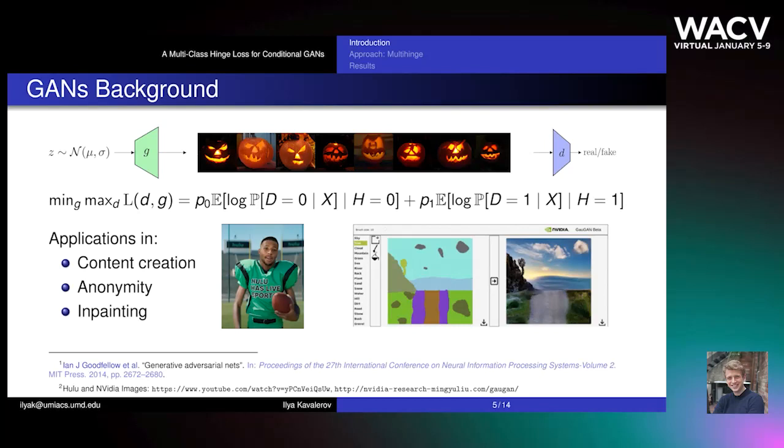GANs are a training strategy to create a generator G which takes as input noise Z and outputs data like images X. The generator is trained with a discriminator D that makes a decision capital D if X is real or fake. The discriminator is trained so that its decision matches the underlying true hypothesis H, while the generator is trained so that the decision does not match the truth.